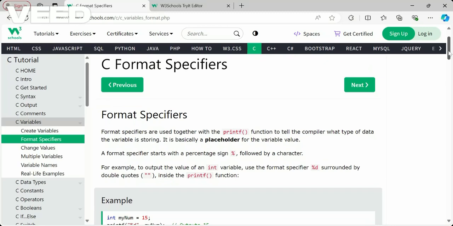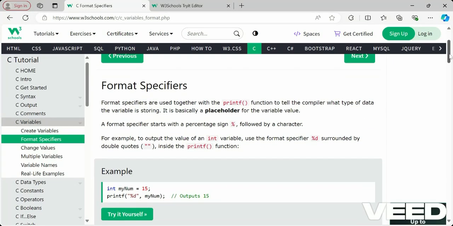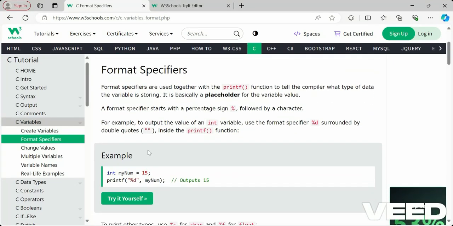For example, to output the value of an integer variable, use the format specifier like percentage sign and d, surrounded by double quotes inside the printf statement. So you understood, right? I'll repeat once again. Format specifiers we have to use to print the variable values. So the first thing is the format specifier is used to print the variable values in the printf statement.